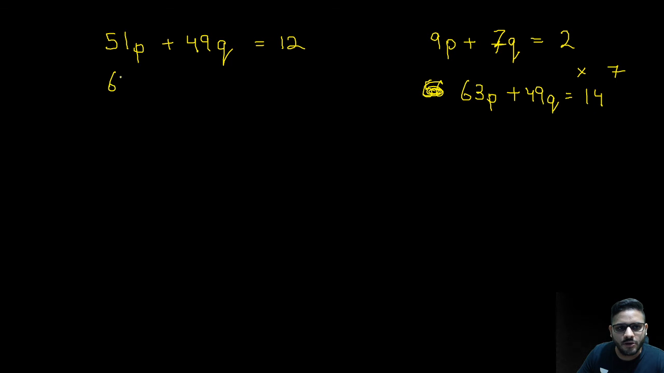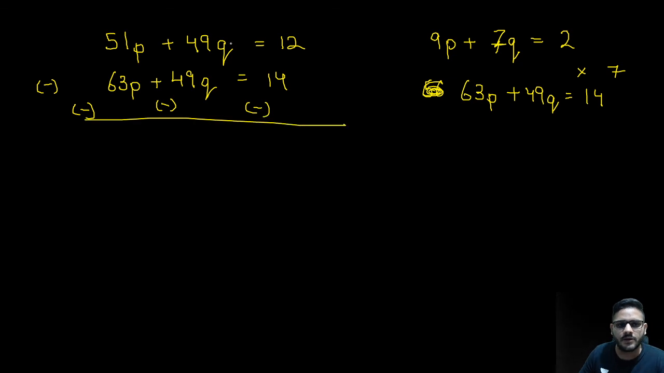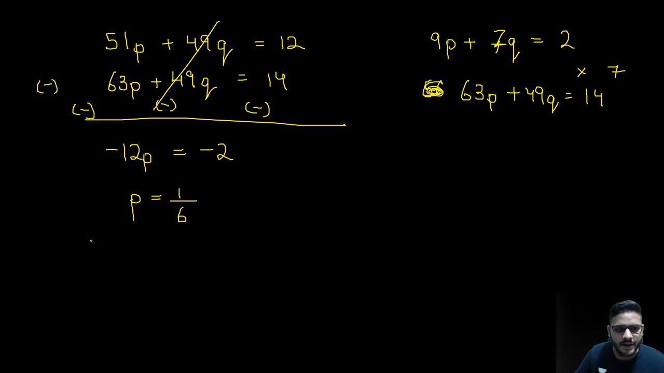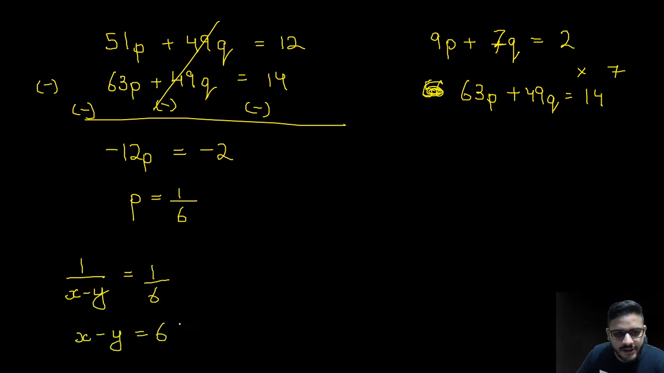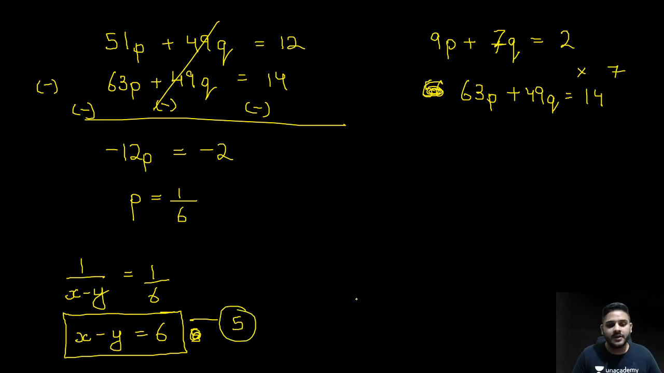So चलो यहाँ पे लिख लो इसको, 63p plus 49q is equal to 14. Subtracting, so you get minus, minus, minus. This will give you minus 12p. This will get strike off, is equal to minus 2. So p is equal to 1 upon 6. Now, can I write 1 upon x minus y is equal to 1 upon 6? So I'll get x minus y is equal to 6. This will be my equation number 5.